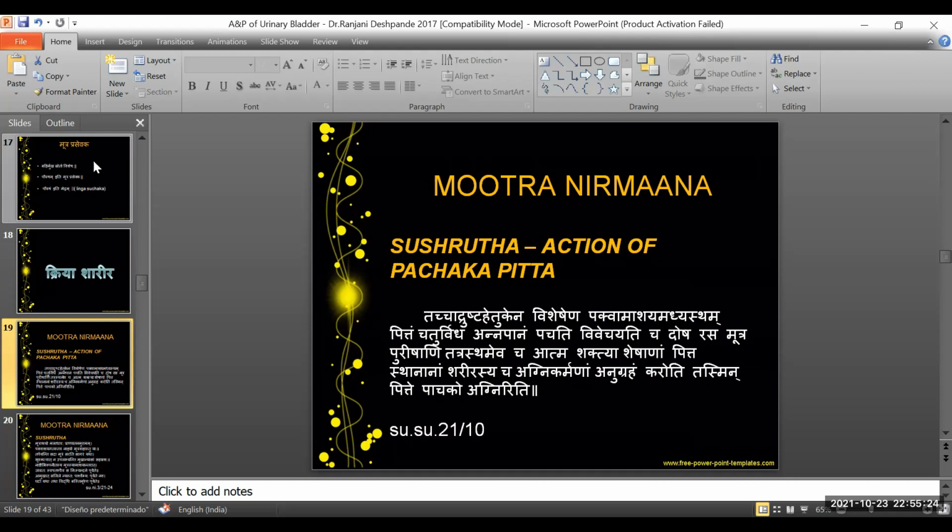So it is this Pachaka Pitta that helps to digest all the Chaturvidha Annapana. The Vedas and also Ayurveda opine that whatever we eat or drink comes in 4 forms: Ashita, Khadita, Pita, and Lida. These are the 4 varieties based on the consistency of the food we take, and all of these are subjected to digestion with the help of Pachaka Pitta.